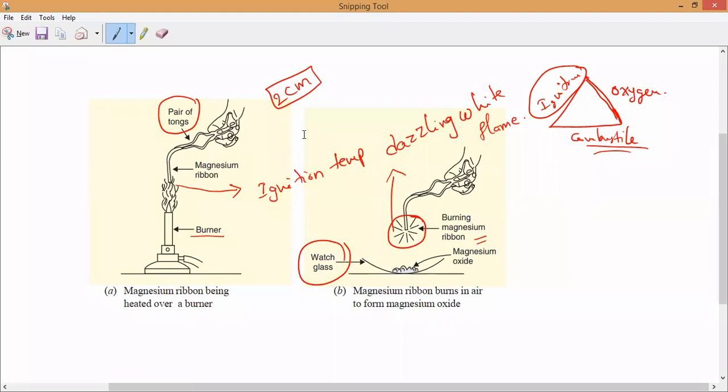If you collect it, Kalpana, Samaya, and Aswita, and as well as the boys, who is missing? Pradosh is missing. Pradosh has joined up. Okay. So it will burn with a dazzling white flame. So hold this magnesium ribbon over a watch glass so that the magnesium powder is collected here.